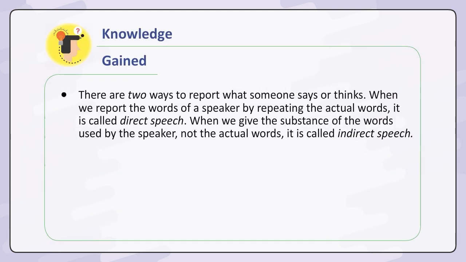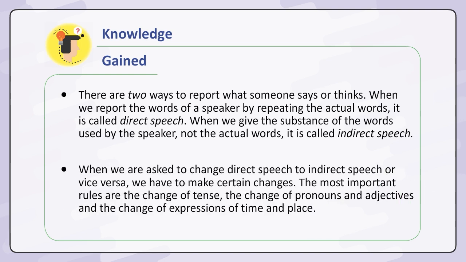Knowledge gained. There are two ways to report what someone says or thinks. When we report the words of a speaker by repeating the actual words, it is called direct speech. When we give the substance of the words used by the speaker, not the actual words, it is called indirect speech. When we are asked to change direct speech to indirect speech or vice versa, we have to make certain changes. The most important rules are the changes of tense, the change of pronouns and adjectives, and the change of expressions of time and place.